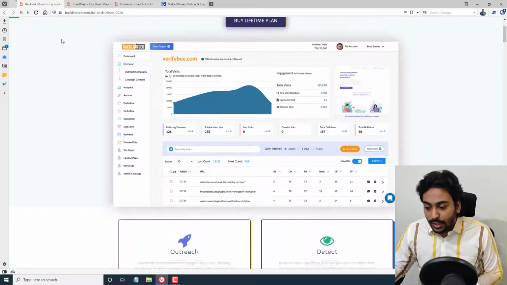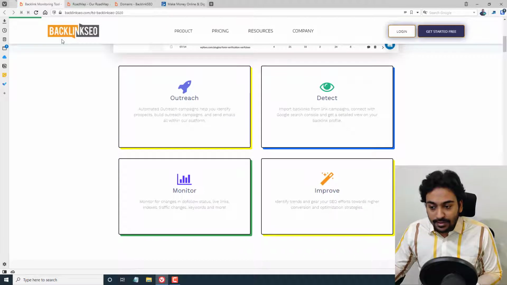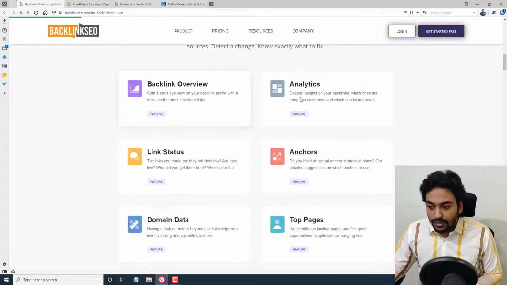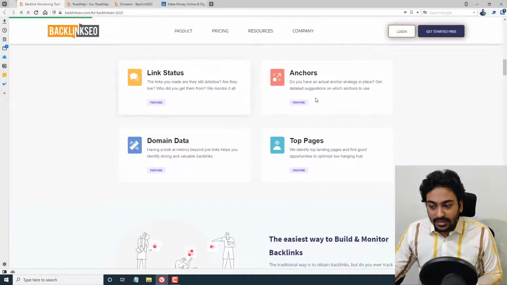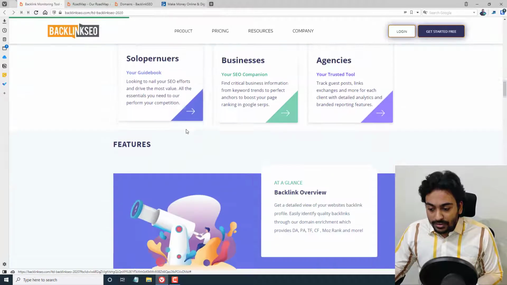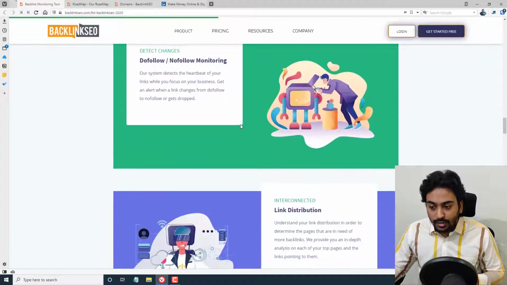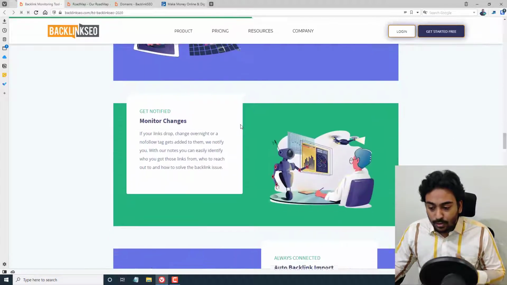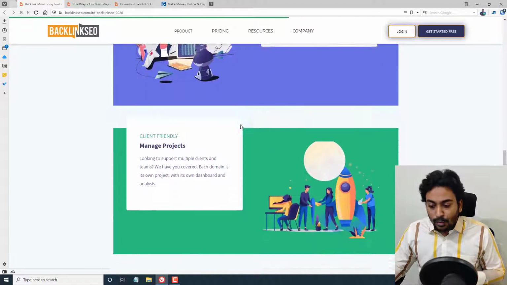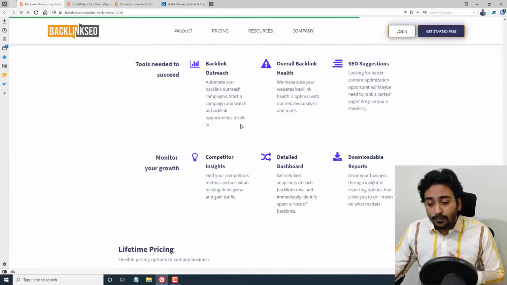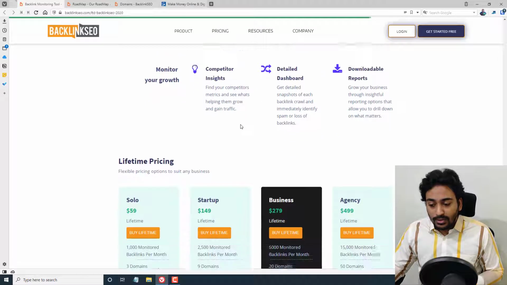First, let me quickly go over the features in the sales page itself. This is the LTD page. The backlink overview function is there, analytics function is there, link status, anchors, domain data, top pages, all these functionalities. You can see backlink overview, backlink outreach, competitor insight, do follow, no follow, link distribution, monitor changes, backlink import, manage projects, detailed reporting, and basically everything off page side of the SEO is included.